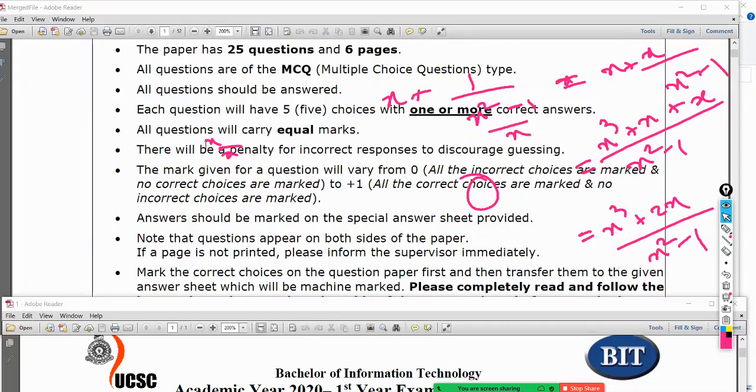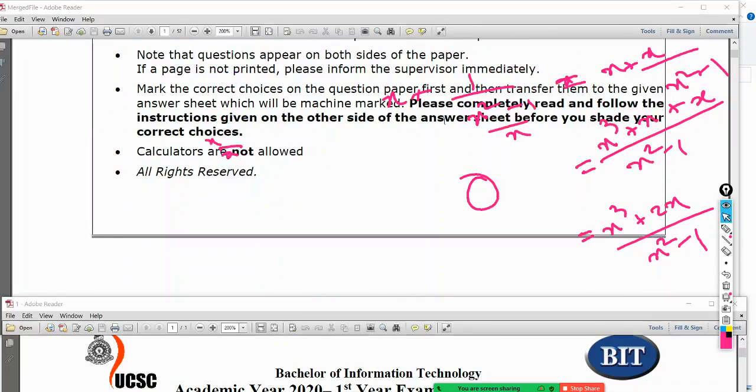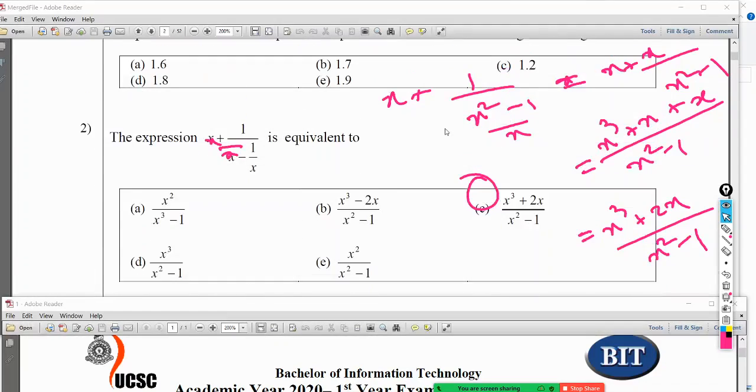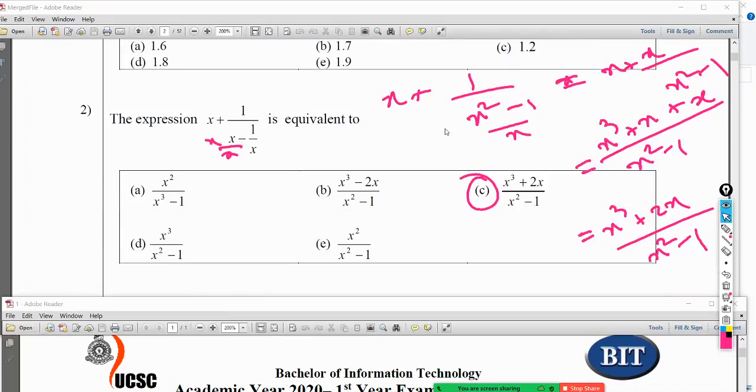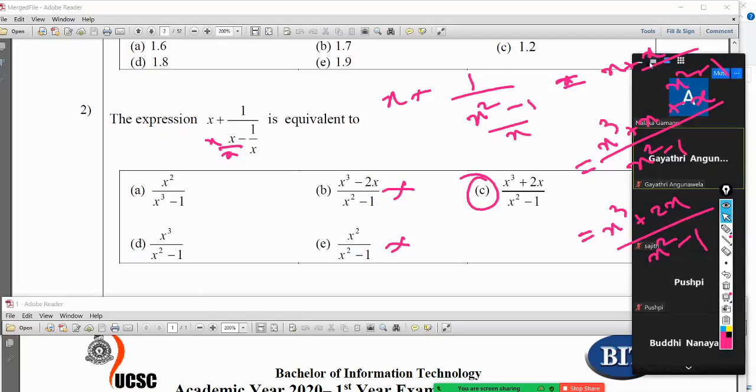Okay, choice with one or more correct answers, that means more answers can be correct as well, so therefore we have to double check. Okay, x squared minus 1, so if this is correct, this can't be correct, this is minus 2x, so plus 2x cannot be minus 2x. x cube minus 1, if you take x out, but again you can't have x cube, right? No, so it can't be the case.